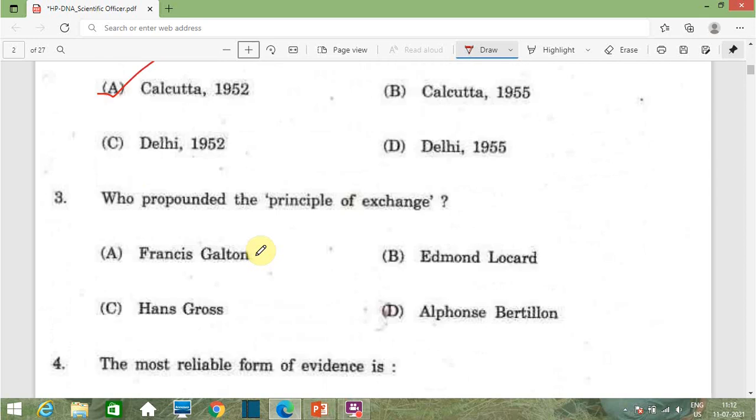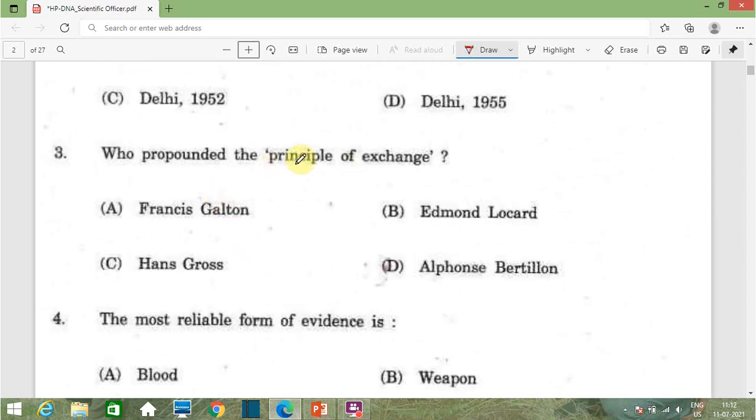Then next question is, who propounded the principle of exchange? Option A Francis Galton, option B Edmund Locard, option C Hans Gross and option D Alfonso Bertillon. The correct answer of this question is option B Edmund Locard.